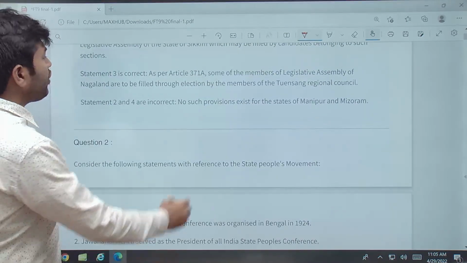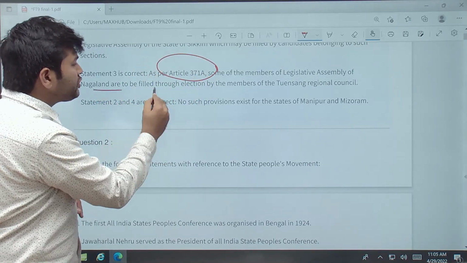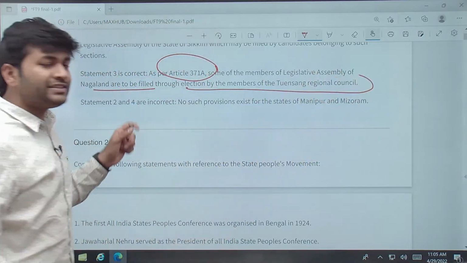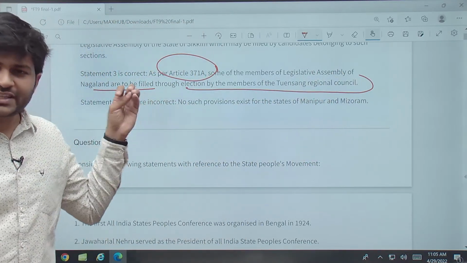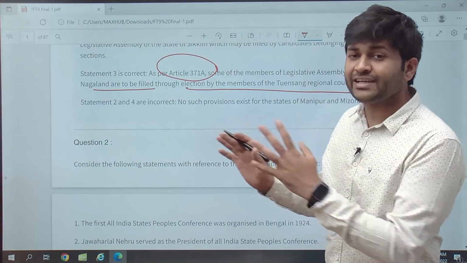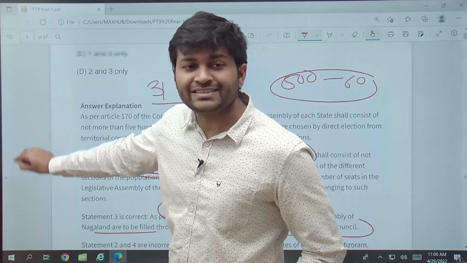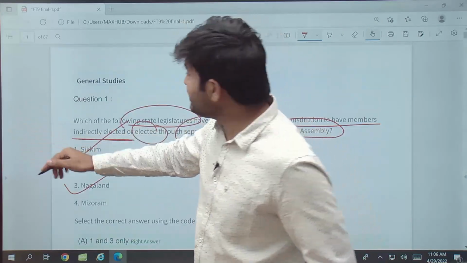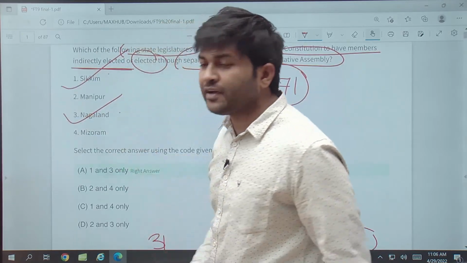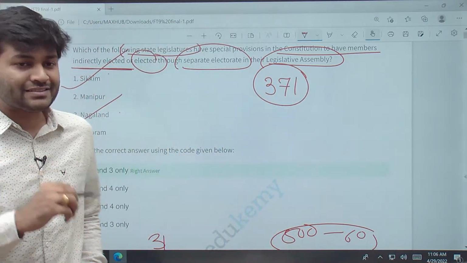And in the case of Nagaland, it is to be filled through election by the members of the Tuensang Regional Council. So special status to a particular community, to that particular state, is given according to Article 371. So the answer is Article 371: Sikkim and Nagaland have a special feature about indirect elections to the legislative assembly itself.